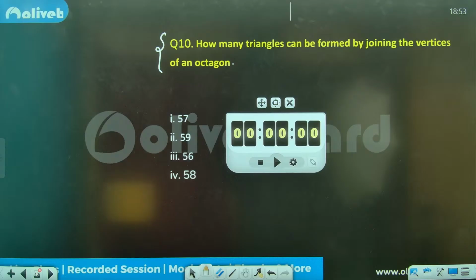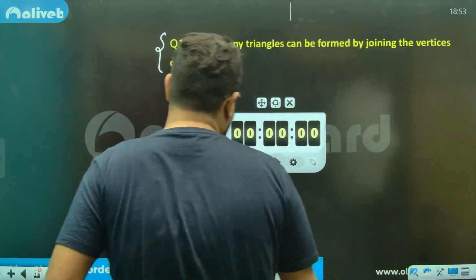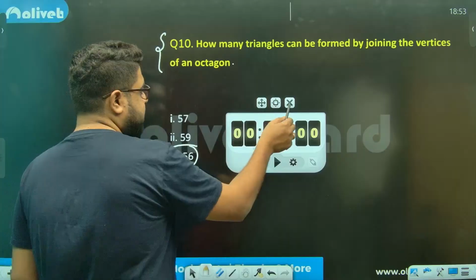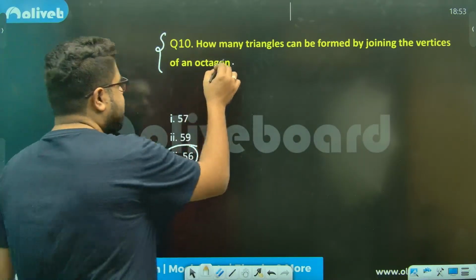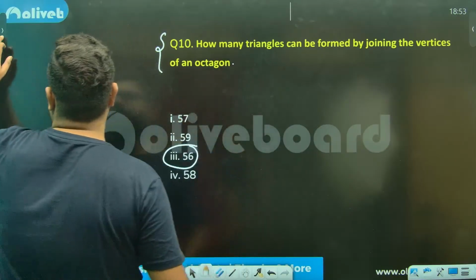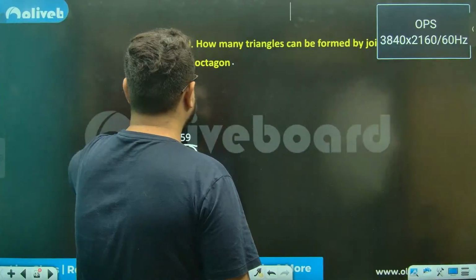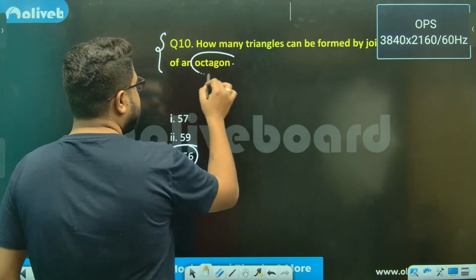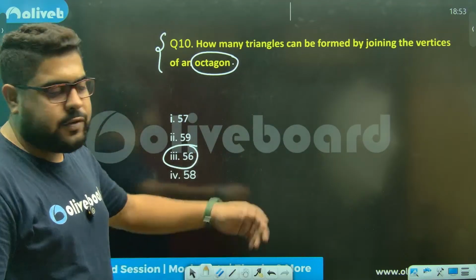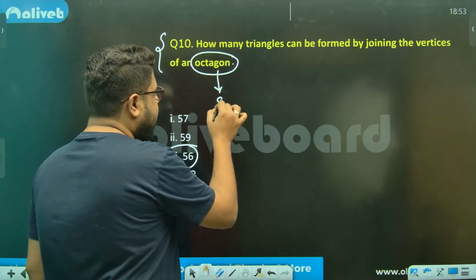Any answers for this question? Because this is a very simple one. Soumya is saying 56. Acha. They're asking about an octagon. That doesn't mean you have to draw an octagon. Octagon means there are 8 vertices.